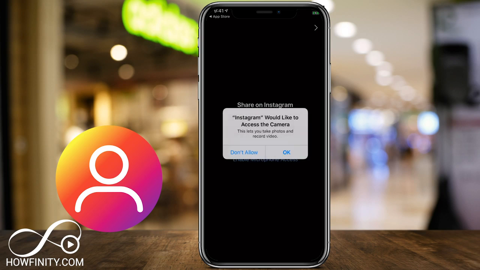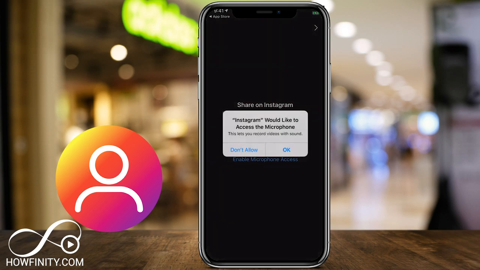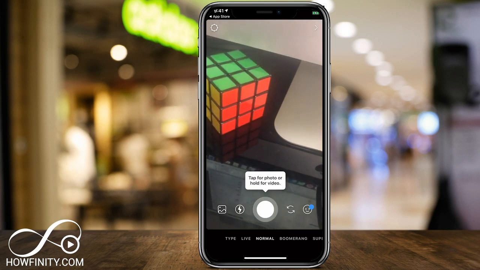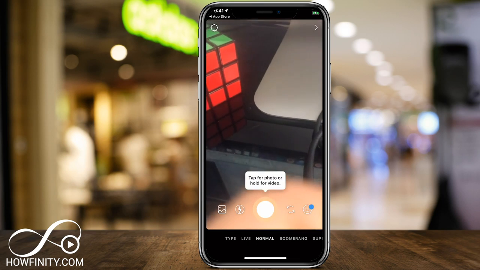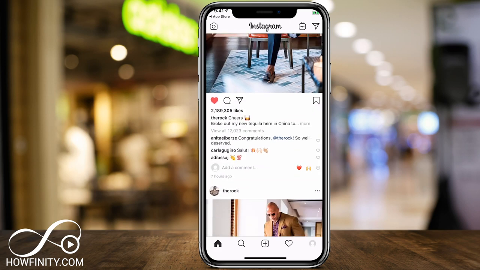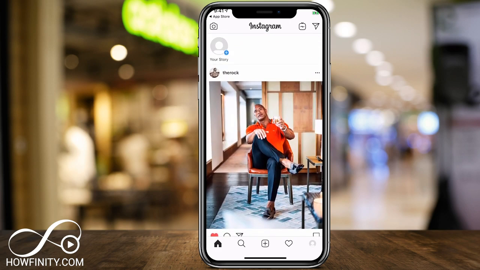So if I give it access here and press OK and give it access to my microphone and press OK, now I got the camera and Instagram story. Again, another whole platform that they basically borrowed from what Snapchat was doing. And now Facebook and Instagram both have a story section to them, and so does YouTube, and so does Snapchat. All the social media platforms have this story. Basically, it's a way to post things that you're doing that disappear every 24 hours instead of the feed posts that basically stay permanently unless you delete them.